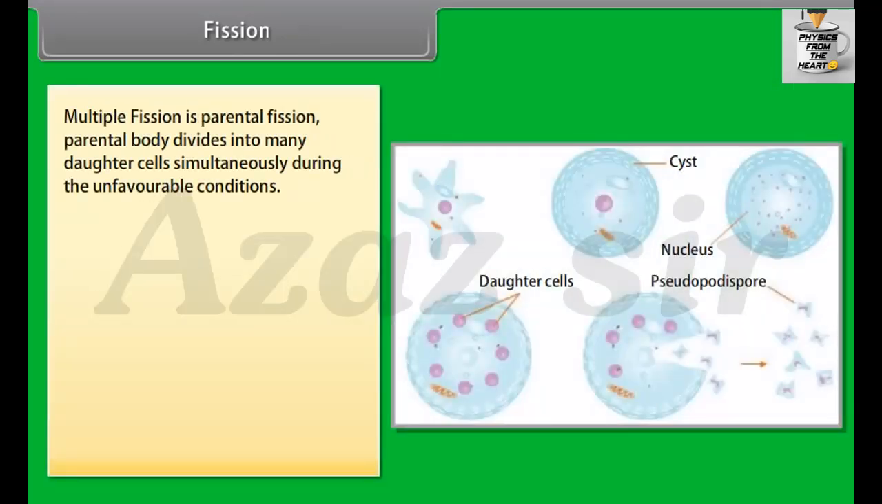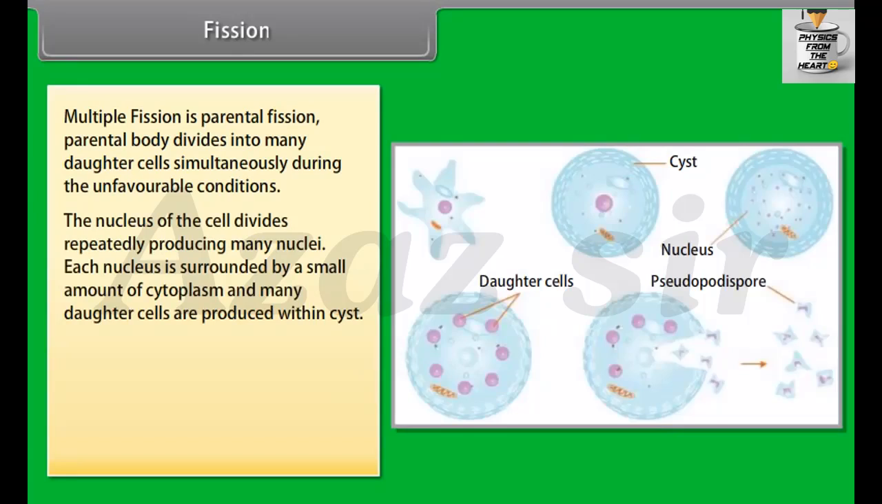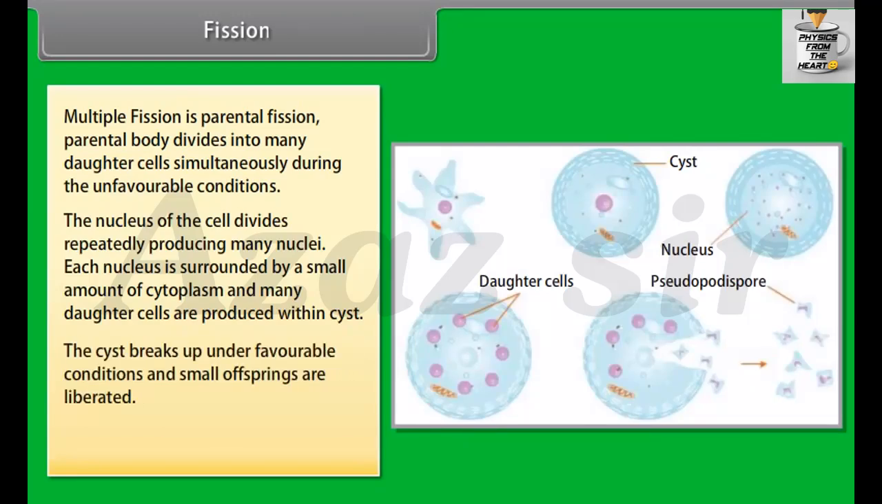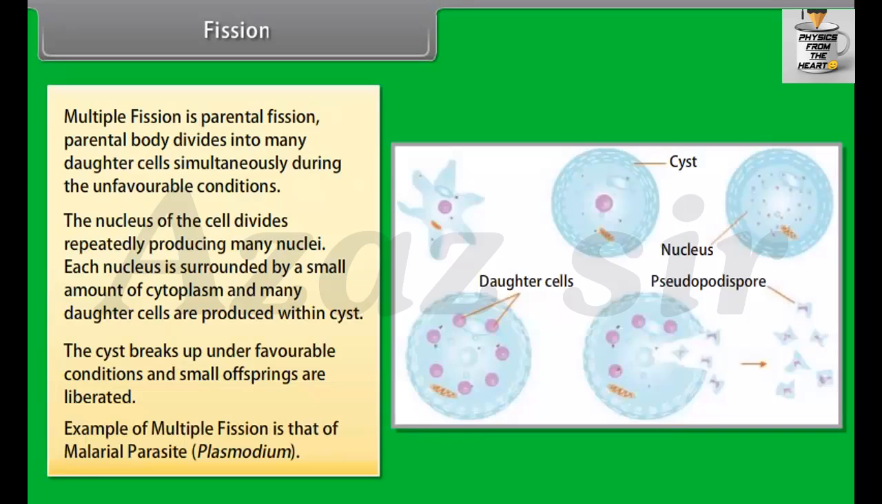Multiple fission: parental body divides into many daughter cells simultaneously during the unfavorable conditions. The nucleus of the cell divides repeatedly, producing many nuclei. Each nucleus is surrounded by a small amount of cytoplasm, and many daughter cells are produced within cyst. The cyst breaks up under favorable conditions, and small offsprings are liberated. Example of multiple fission is that of malaria parasite Plasmodium.